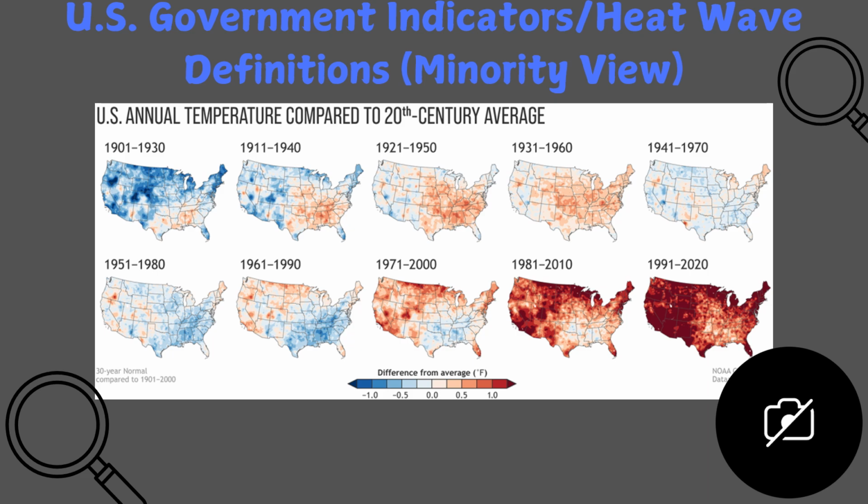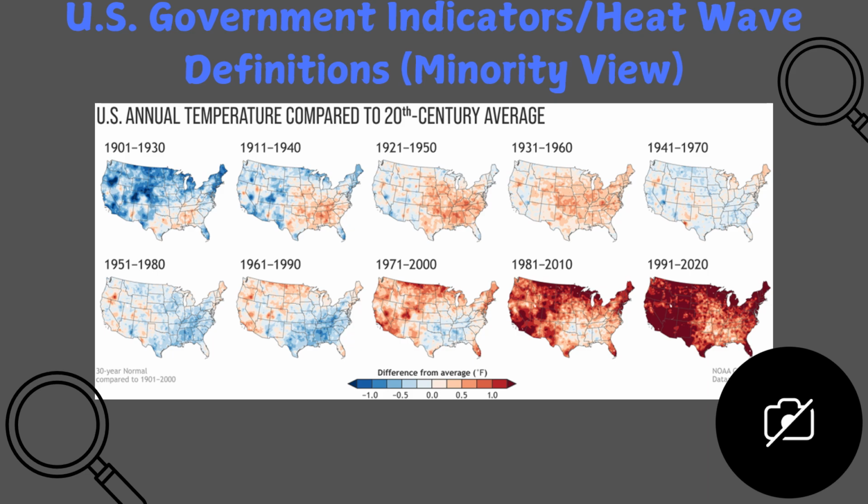Now, third argument: U.S. government indicators and heat wave definitions. The minority is critical of how the U.S. government and global organizations define and measure climate phenomena, such as heat waves. For example, the World Meteorological Organization defines a heat wave as 5 consecutive days where the daily maximum temperature exceeds the average maximum by at least 5 degrees Celsius, which is 9 degrees Fahrenheit.